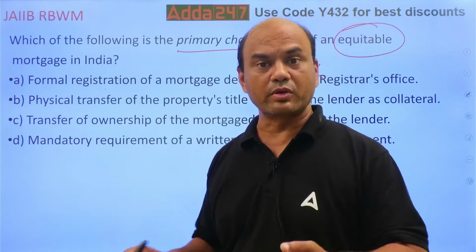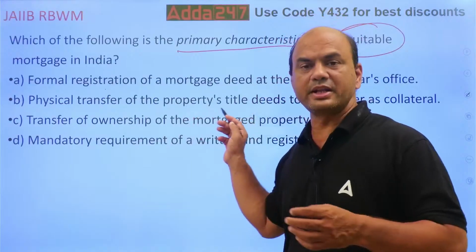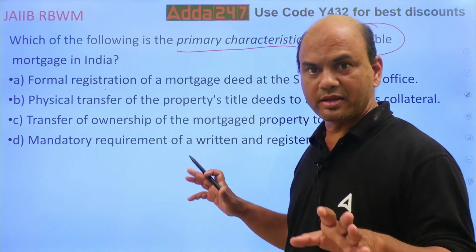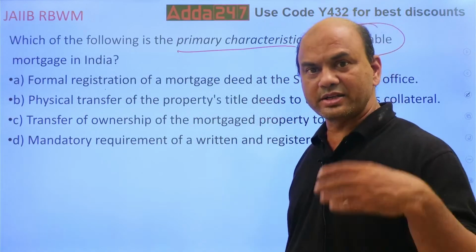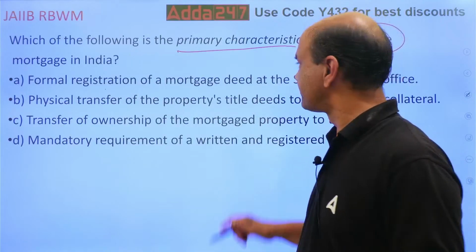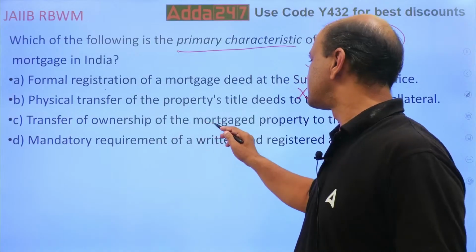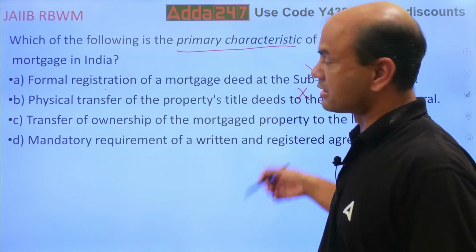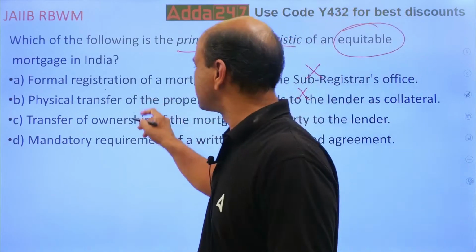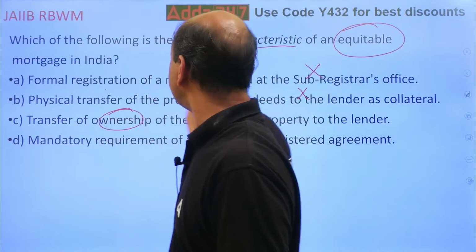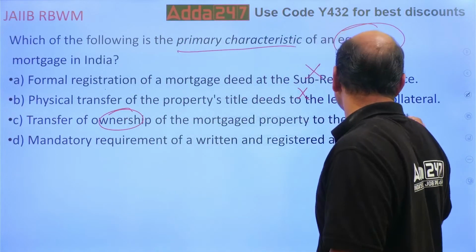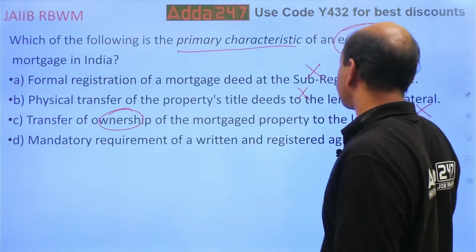Bank is shown as a lender. So physical transfer of property title is not happening in any mortgage. Forget this for equitable mortgage. So this is also out. Transfer of ownership of mortgaged property to the lender. Transfer of ownership. See, these two are same. So this is out. All these three are out.